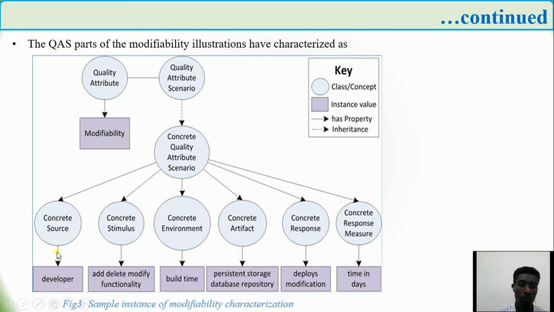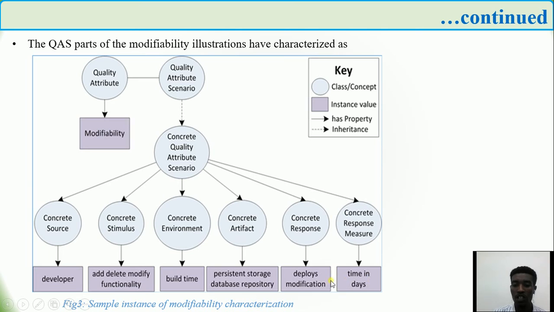A developer can be considered as a concrete source, and add, delete, modify, functionality changes can be considered as concrete stimulus, and build time, design time, compile time can be considered as concrete environment, and persistent storage, database repository or system can be considered as a concrete artifact.